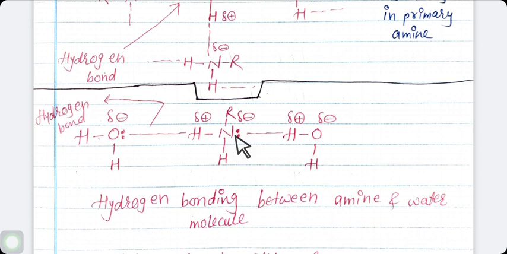The order of boiling point of alkanes, amines, alcohols and carboxylic acids of comparable molar mass is alkane lower than amine, lower than alcohol, lower than carboxylic acid.